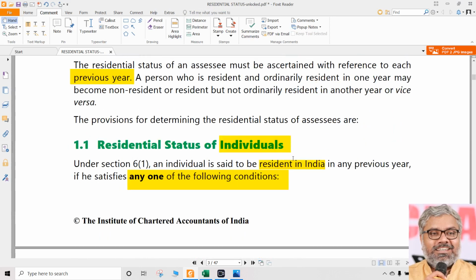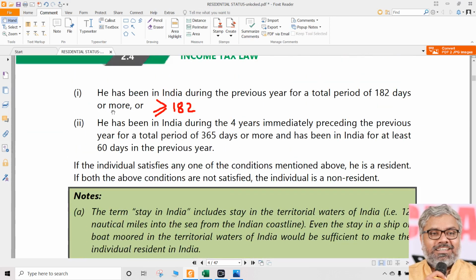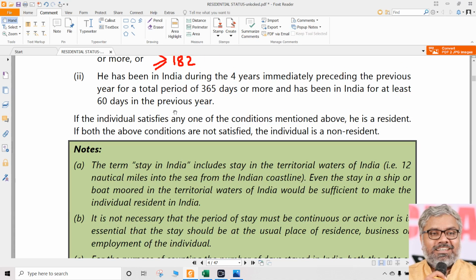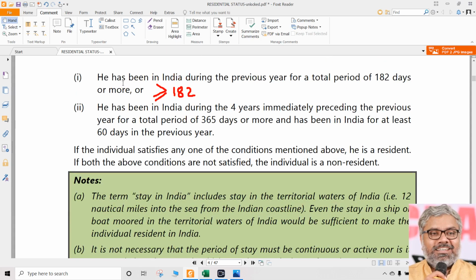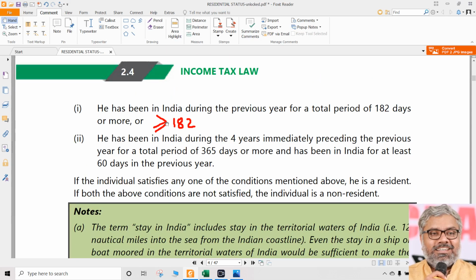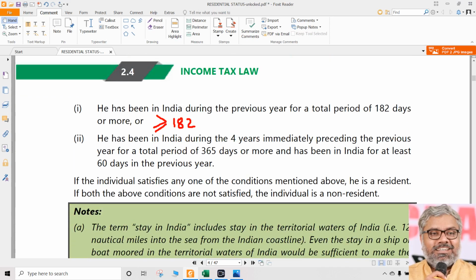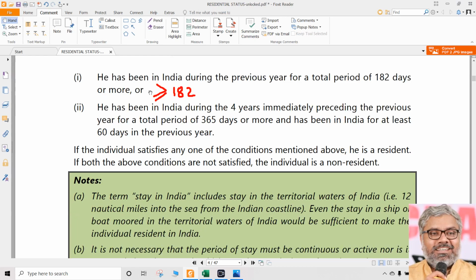For that purpose we need to check these basic conditions, whether a person has stayed in India for 182 days or more. If yes, resident. If no, directly you cannot say non-resident. You have to go to the second condition and check that, because if he satisfies the second condition, then also he will be resident even though he does not satisfy the first condition. Why? Because out of these two conditions, any one of them is enough to be satisfied in order to call a person as resident in India.